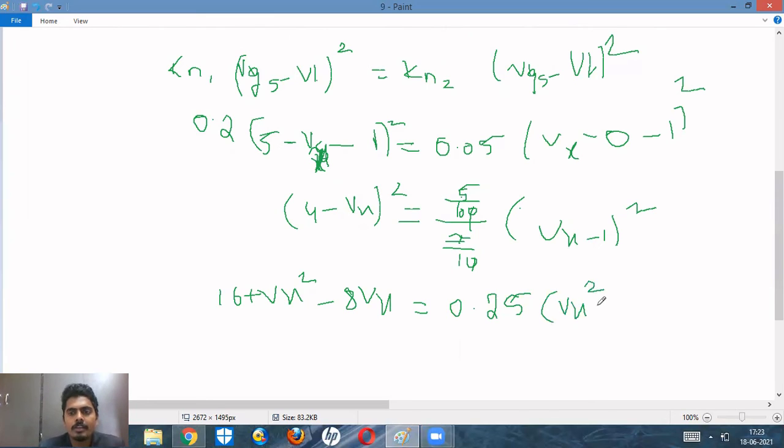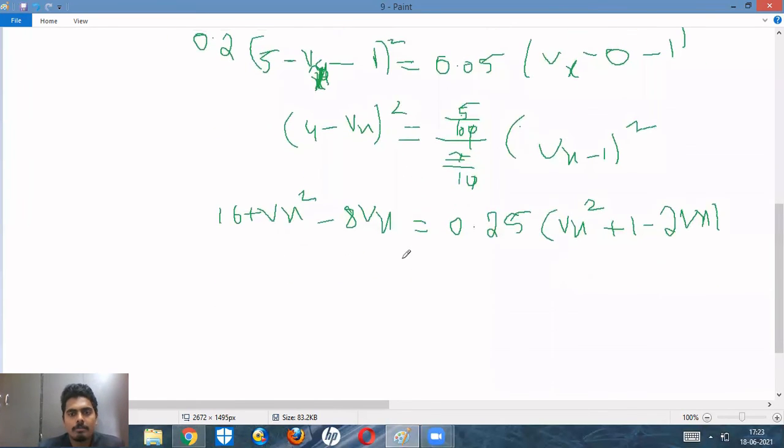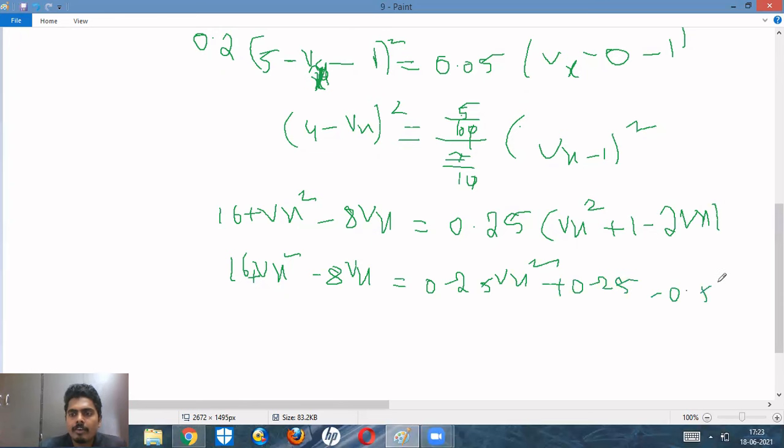If you expand this, (4 minus Vx) squared is 16 plus Vx square minus 8 Vx, equal to 0.25 into (Vx minus 1) squared, which is Vx square plus 1 minus 2 Vx. So 16 plus Vx square minus 8 Vx is equal to 0.25 Vx square plus 0.25 minus 0.5 Vx, right?